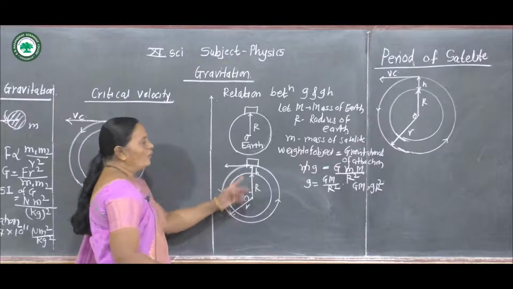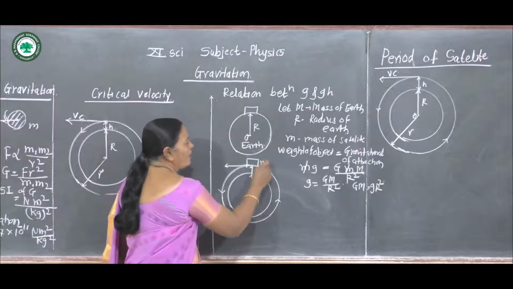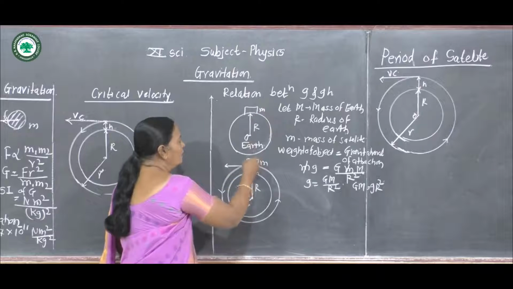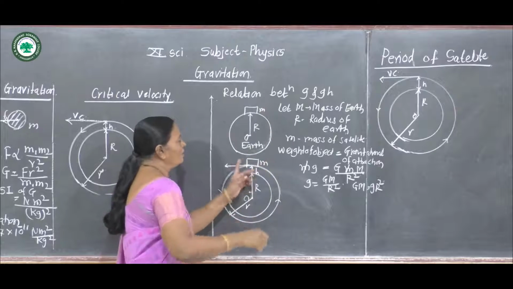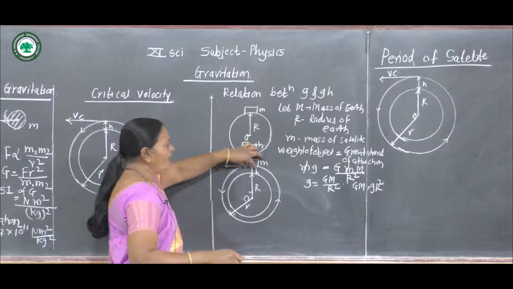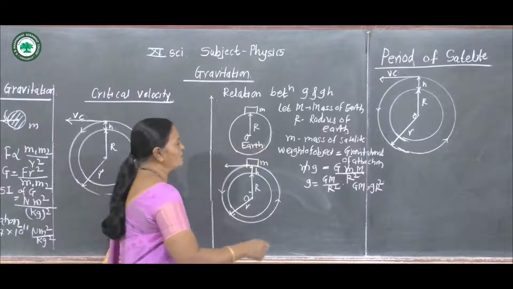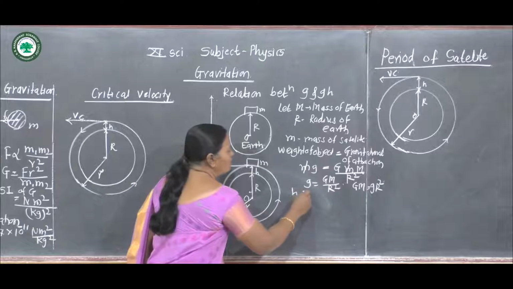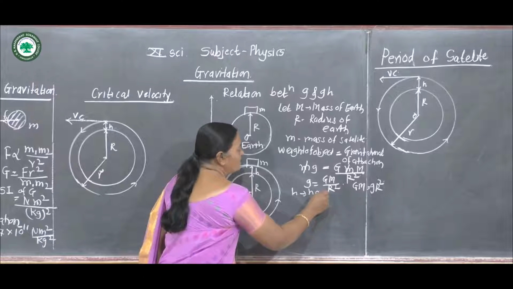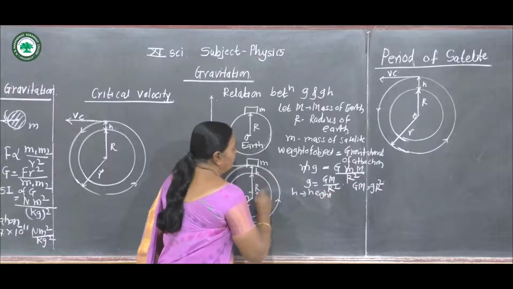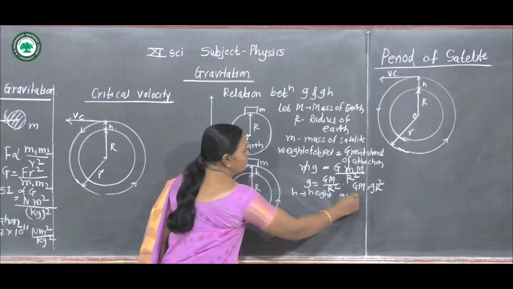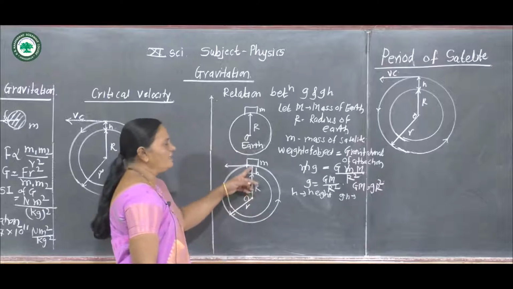Now suppose we consider the mass m revolves around the earth at height h above the earth's surface. Suppose h is the height, and gh is the acceleration due to gravity at height h.